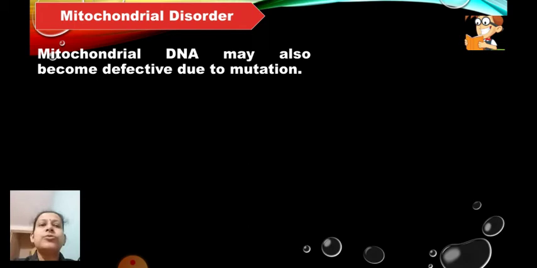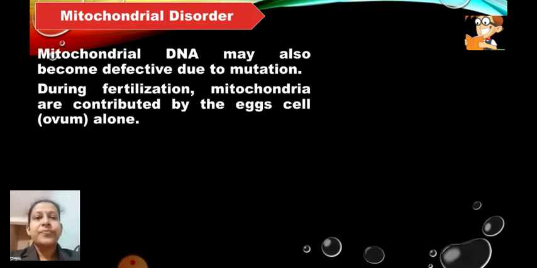Mitochondrial DNA may also become defective due to mutation. As I mentioned to you before, mitochondria is also one of the cell organelles which consists of DNA. This DNA can also undergo mutation under certain conditions, and you know mutation means change in the genetic structure.